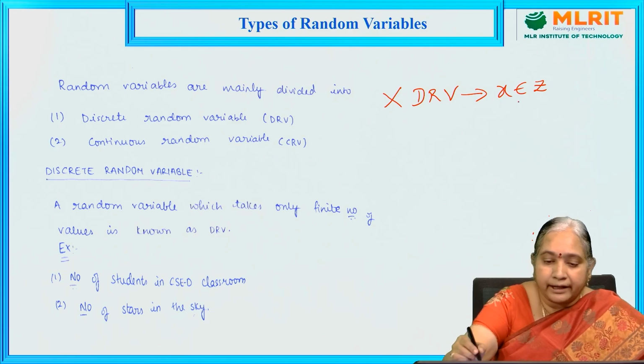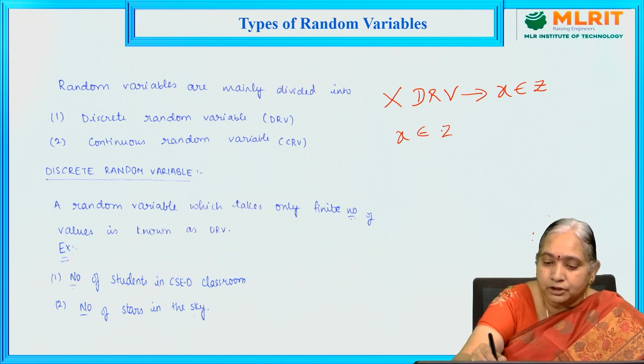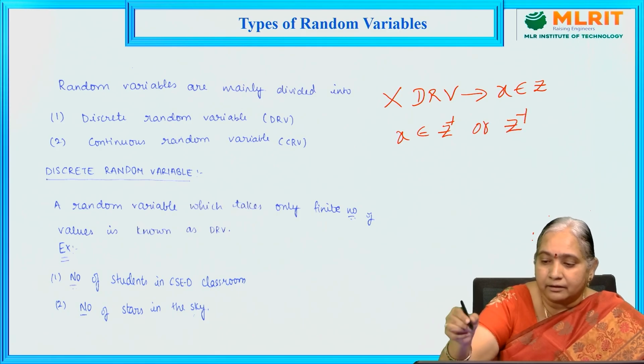X strictly takes integers, meaning X may be a positive integer, and it may also take negative integers.